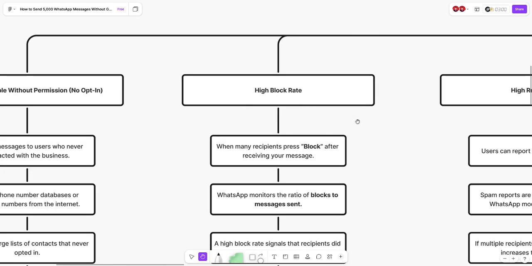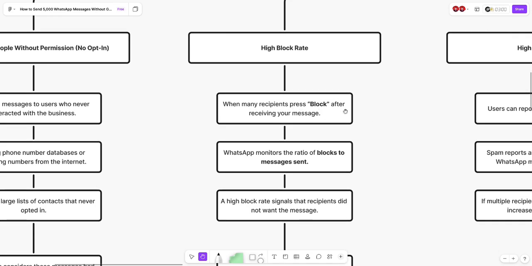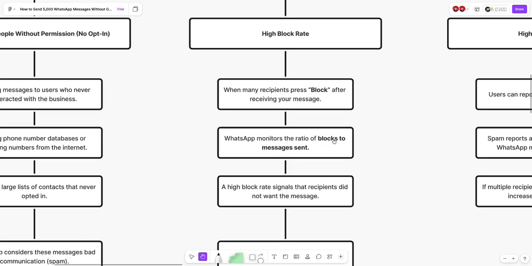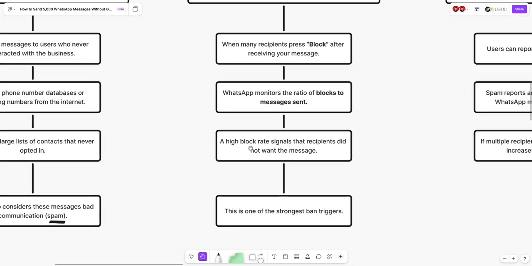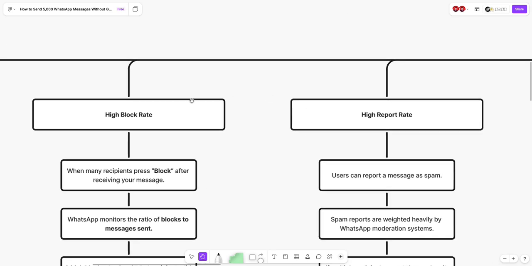Second thing is high block rate, which is obvious. When many recipients press block after receiving your message, WhatsApp monitors the ratio of blocks that you receive for every message or every campaign, and the more blocks you have, the higher the chance your account is going to be suspended. A high block rate signals that recipients did not want these messages. Again, let's go back to the first opt-in option, because all of these parameters are related together.